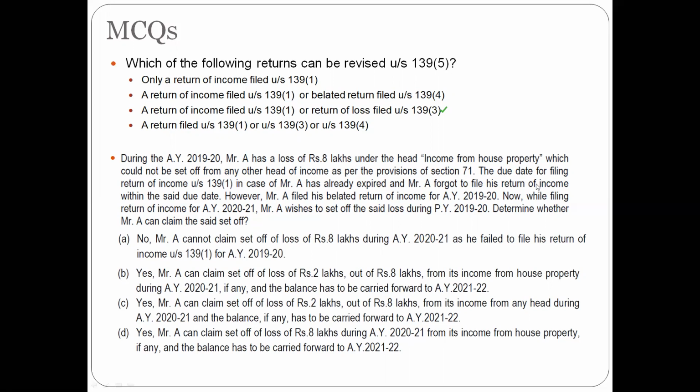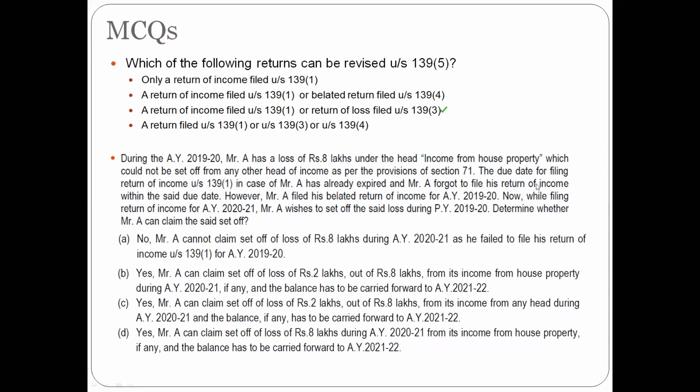So, as discussed below, in case of belated return, income from house property or loss from house property, return of income need not be filed within the due date under section 139(1). However, A has filed his return belatedly. Now, while filing the return of income for assessment year 2021, the first option would be, no, he cannot set off loss.